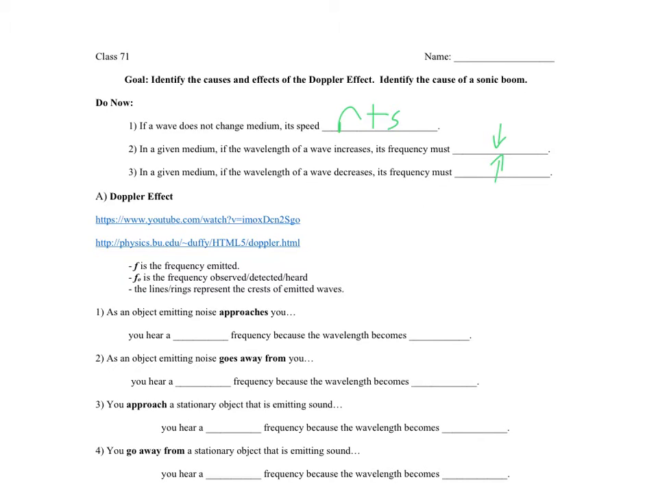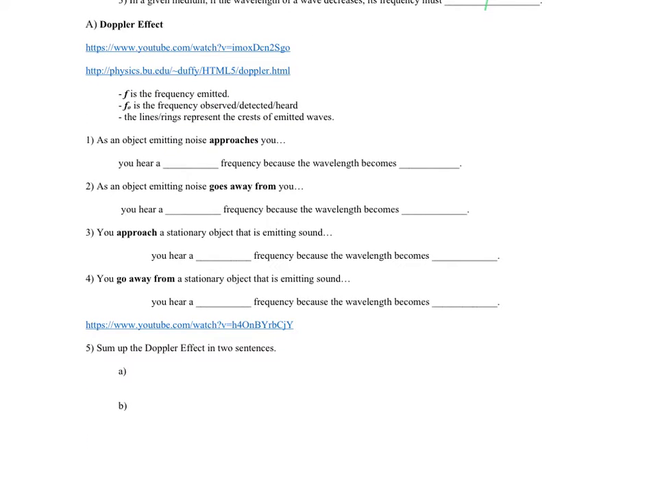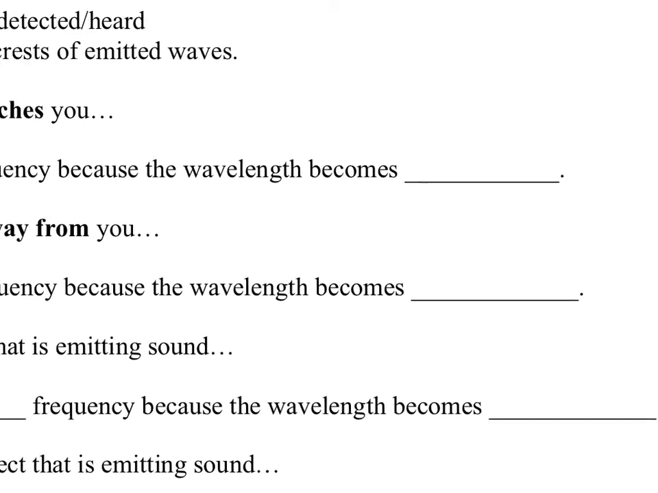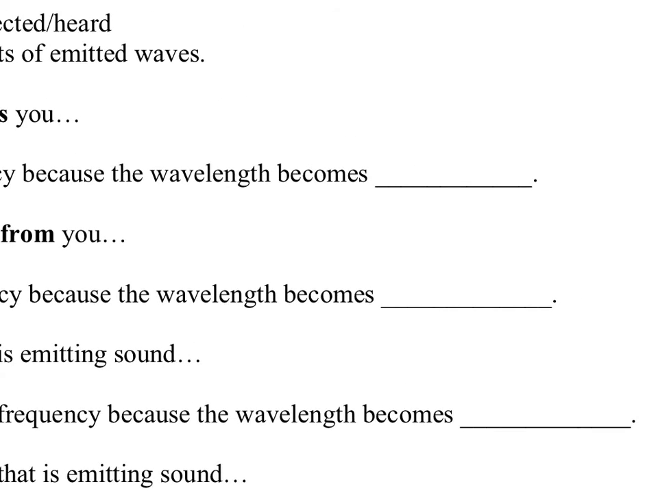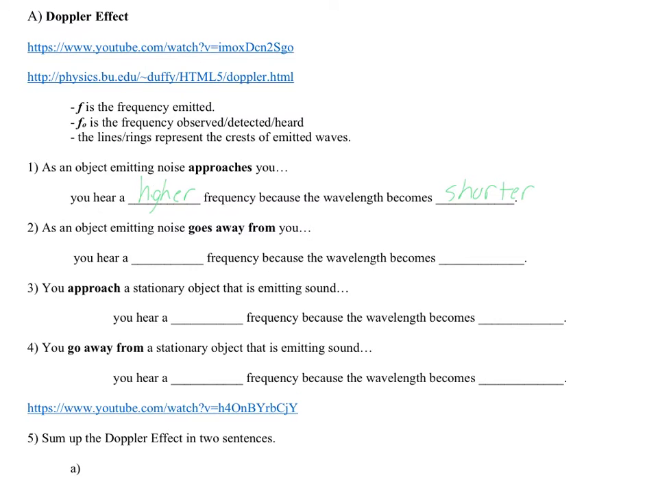So we watched some videos, we saw a simulation. You can check those out. But what we ended up seeing was that as an object emitting noise approaches you, you hear a higher frequency because the wavelength becomes shorter. As it goes away from you, you hear a lower frequency because the wavelength becomes longer.